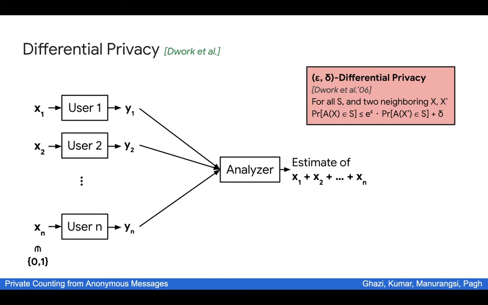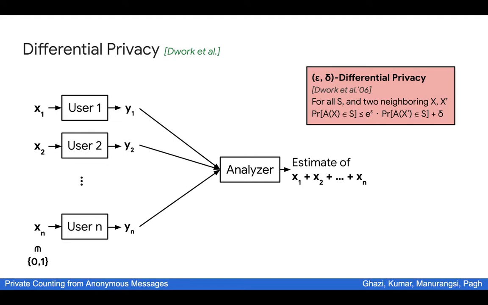And the notion of privacy we'll be using is the differential privacy notion by Dwork and others. Intuitively speaking, differential privacy says that if we change an input to a single user, then the distribution of the output shouldn't change too much. Specifically, there are two parameters in differential privacy, epsilon and delta.